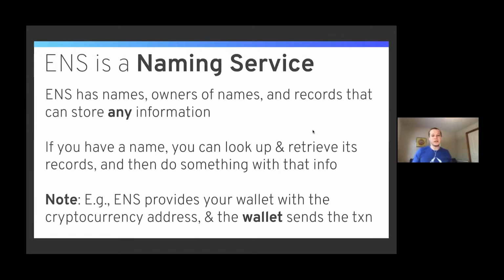So ENS just has names, owners of names, and records that can store any information. If you have a name, you can look up and retrieve its records and then do something with that information. Now, this is very important to understand. Let's say you're using it for a cryptocurrency address. ENS provides your wallet with the cryptocurrency address, and then your wallet sends that transaction. Some people think ENS sends the transaction on. It doesn't. This is how we're able to be on Ethereum, but support any cryptocurrency. We're just storing, let's say, the Bitcoin address, and then we give it to the wallet, and the wallet sends the Bitcoin transaction.